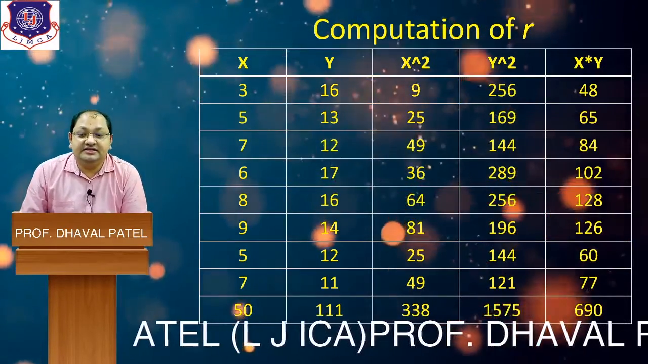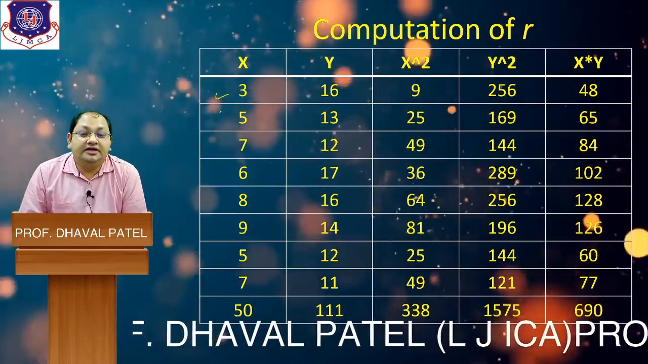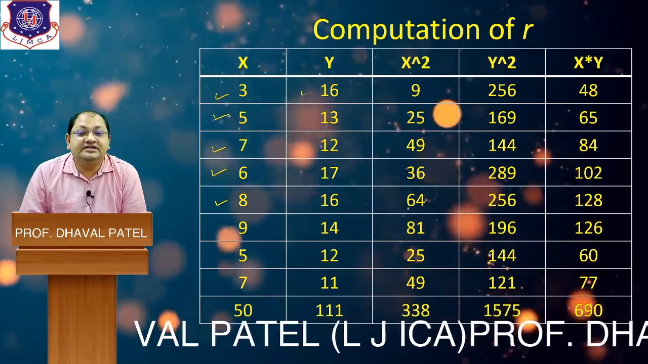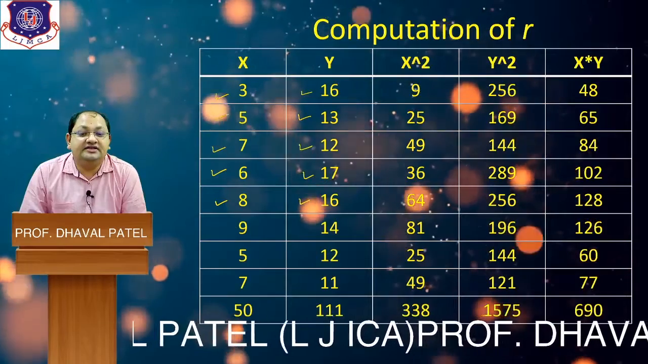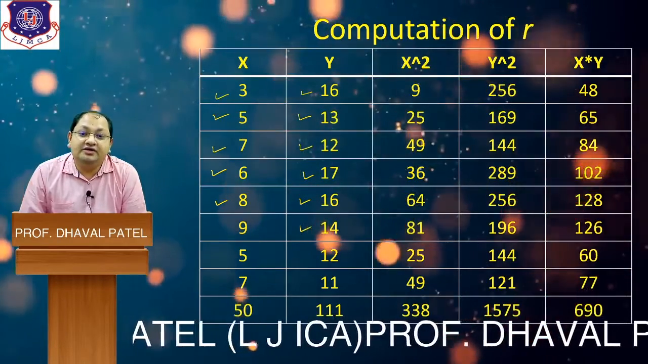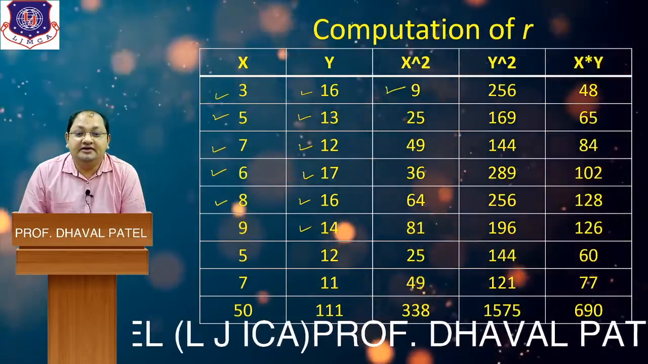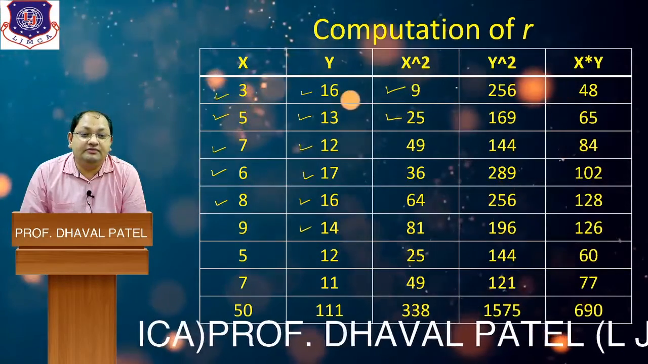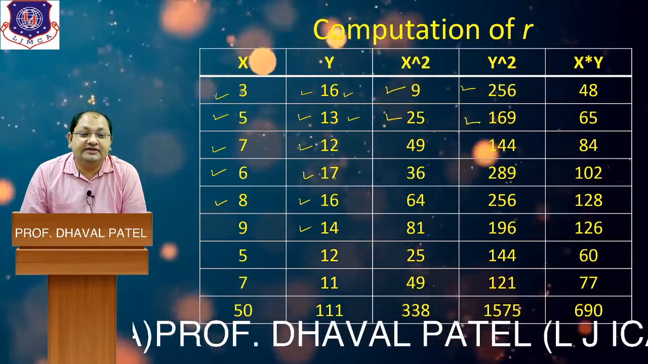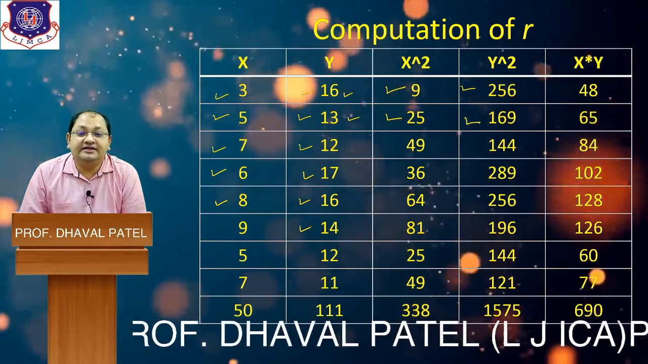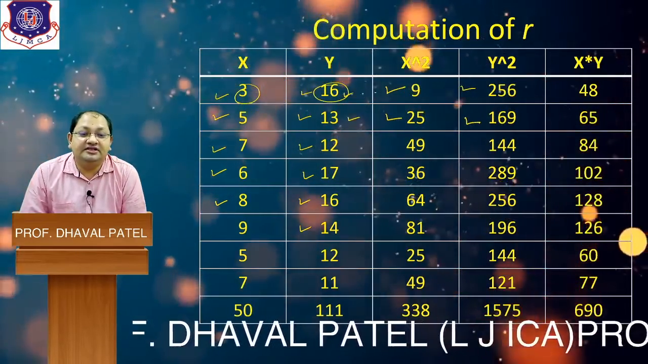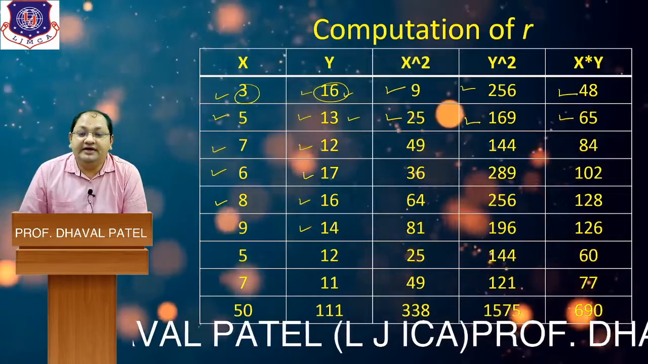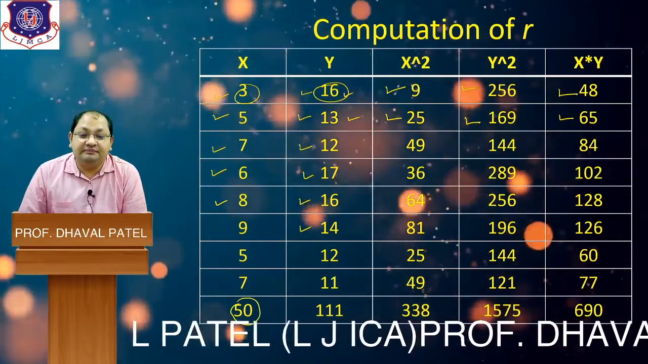Here x is given as 3, 5, 7, 6, 8 and so on. Y is given as 16, 13, 12, 17, 16 and so on. The value of x square means 3 square is 9, 5 square is 25 and so on. The value of y square: 16 square is 256, 13 square is 169 and so on. The last column is the multiplication of x and y: 3 into 16 is 48, 5 into 13 is 65 and so on. Now we obtain the total of all the values.